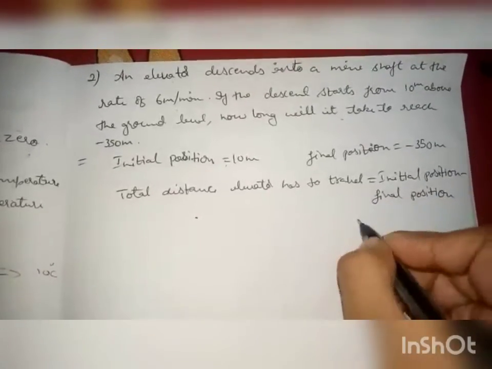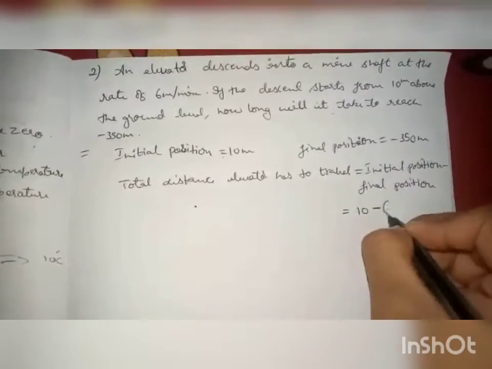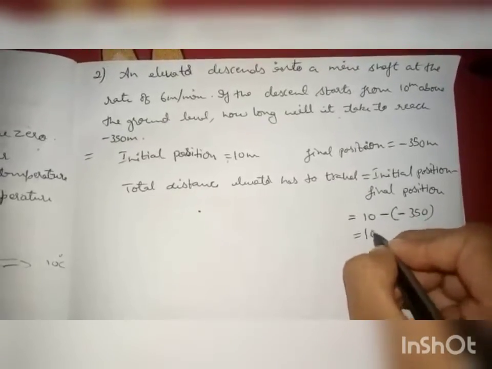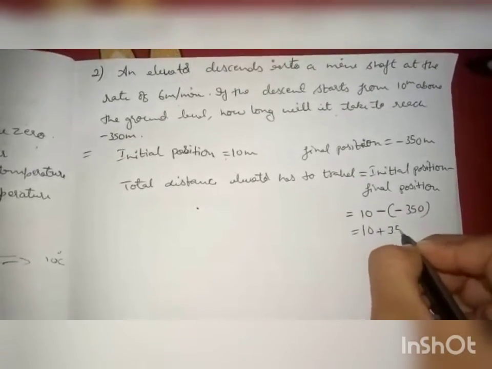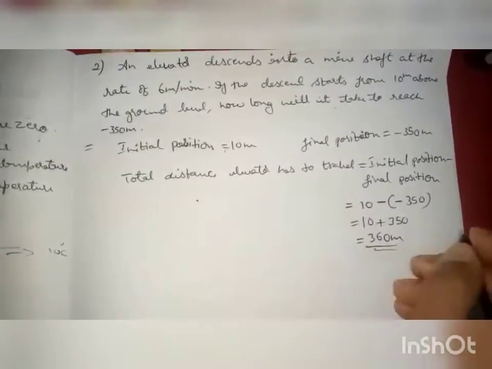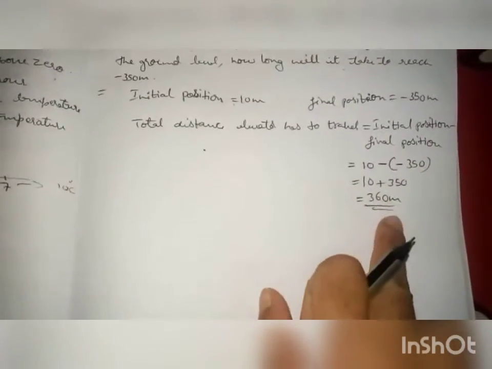So initial position is 10, then minus final position. Final position is minus 350. Again 10 minus minus becomes plus, so 350. So it will be 360 meter. Total it travels 360 meter.